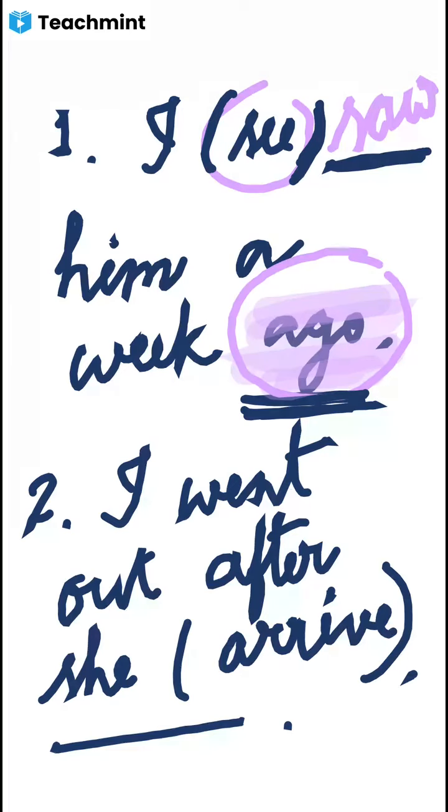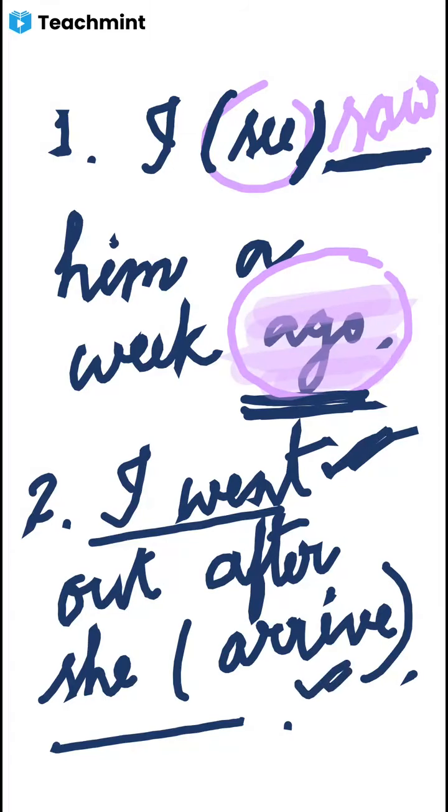Yes, it will be she had arrived, because both the works were done in the past. See, both the incidents happened in the past. I went, this is also in past. When I went, after she, that means after her arriving. So there are two incidents. One is my going and another one is her arriving.